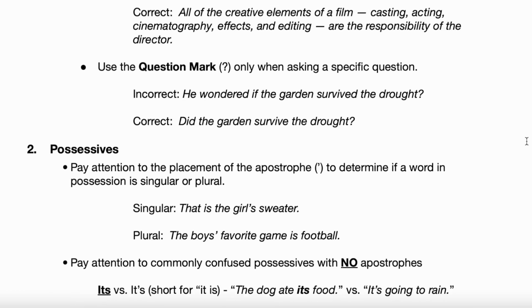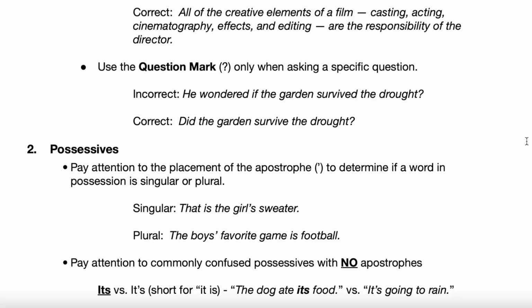That's it for, oh, no, we got one more. They test on the question mark. Yeah, we do have one more. Go ahead and read that rule on the question mark for us, please, Melanie. Use the question mark only when asking a specific question. Okay. Incorrect: He wondered if the garden survived the drought. Do you know what a drought is, Melanie? No. Yeah, a drought is when it doesn't rain at all. Oh, okay. Yeah. So he wondered if the garden survived the drought.